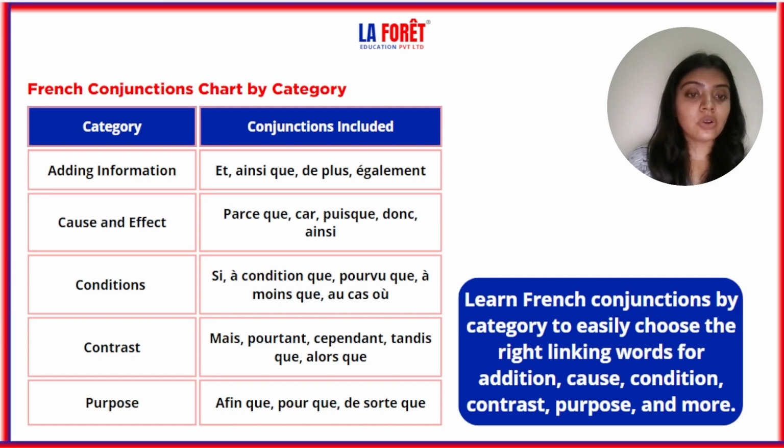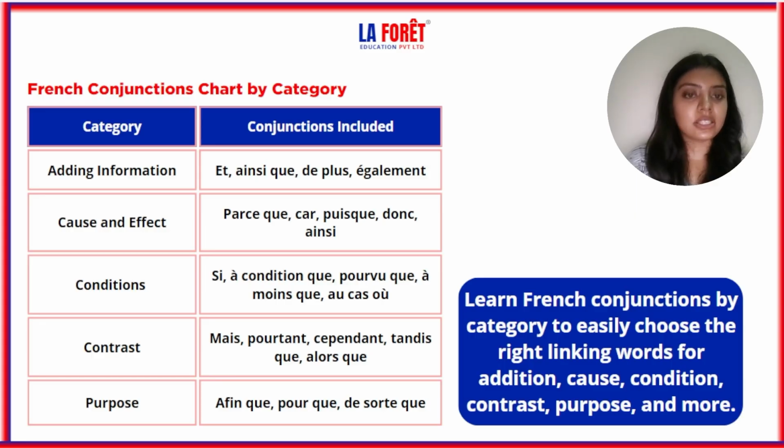Next is contrast. With contrast we use mais, pourtant, cependant, tandis que, alors que. Once again, mais, pourtant, cependant, tandis que, alors que. And with purpose, it is afin que, pour que, de sorte que. Afin que, pour que, de sorte que.